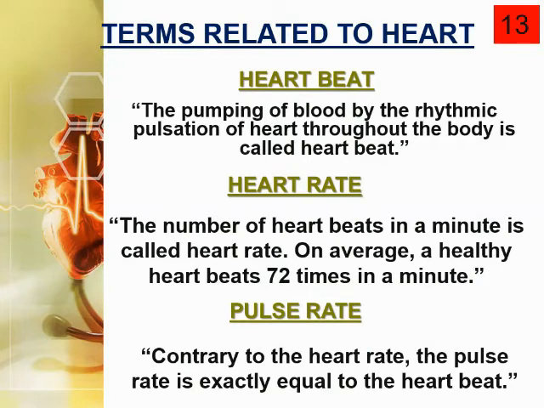Because of this pumping action, the rhythmic pulsation starts and appears in the human heart. This rhythmic pulsation of the heart throughout the body is called heartbeat, okay.